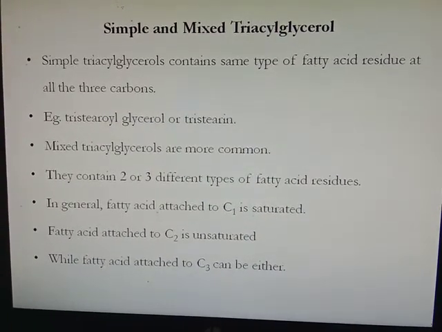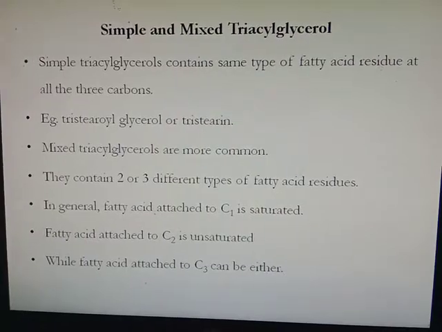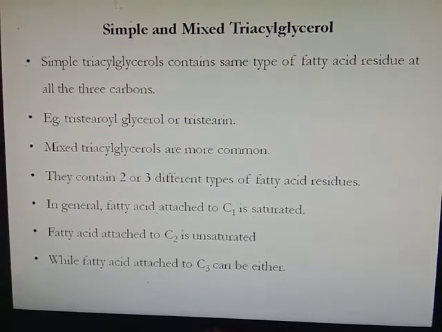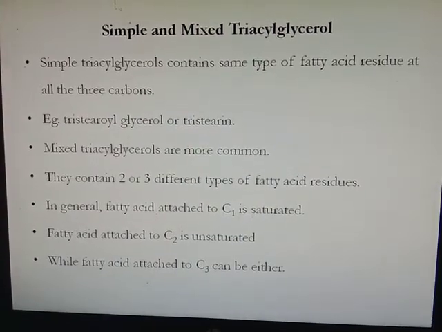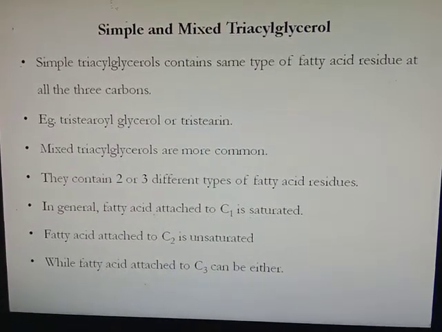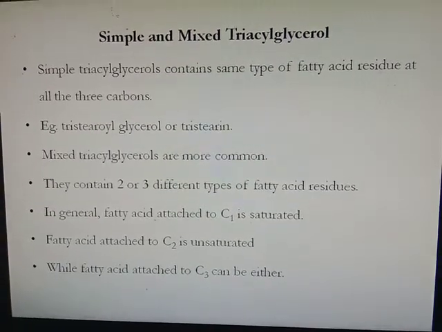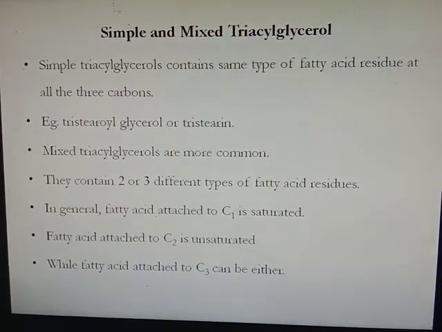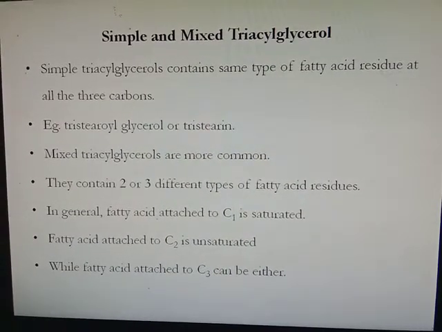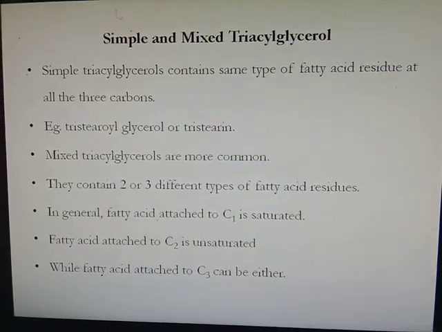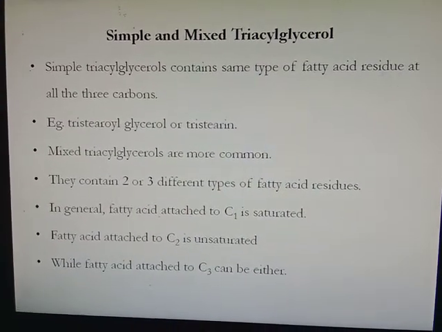They contain 2 or 3 different types of fatty acid residues linked to the 3 carbons of glycerol. In general, the fatty acid attached to C1 of glycerol is normally saturated, whereas the fatty acid attached to the second carbon is unsaturated, and the fatty acid linked to the third carbon may be saturated or unsaturated.